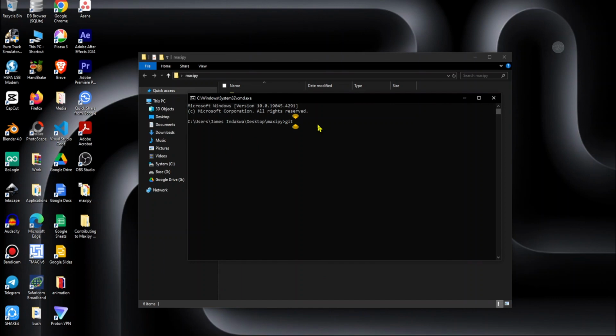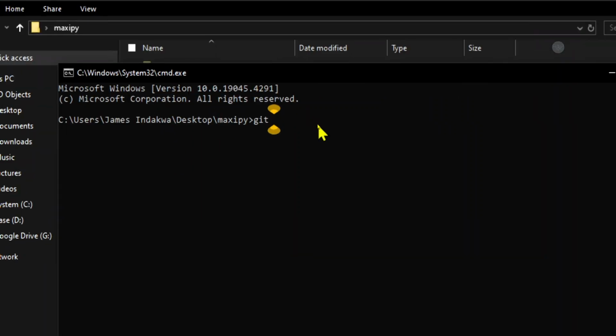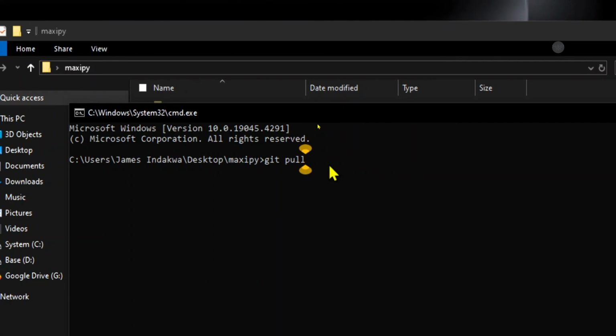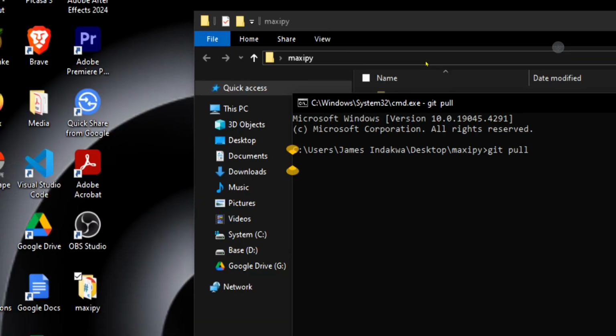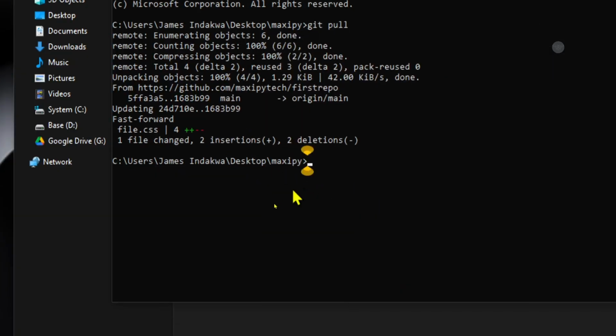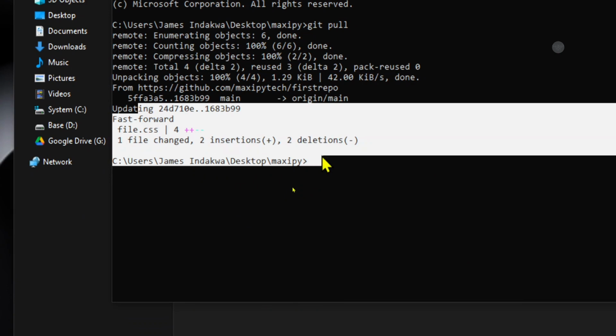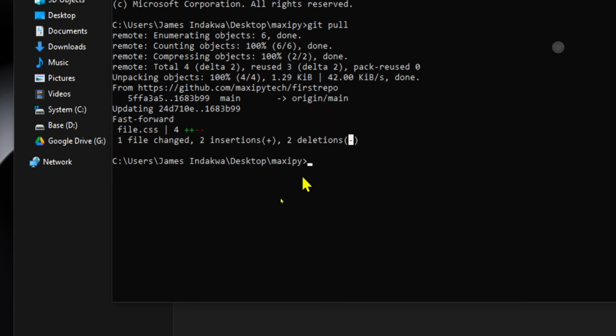Git pull. Of course, you know the purpose of this command. If you do not know, make sure you watch my previous episodes. So I'll hit enter, and that's it. You can see updating, fast forward file. There have been deletions and insertions. Right now it is in sync with whatever is happening online.